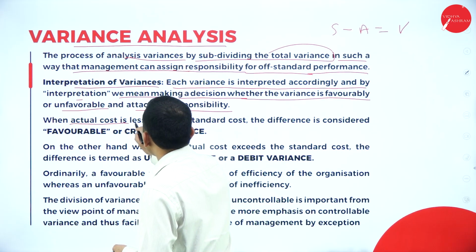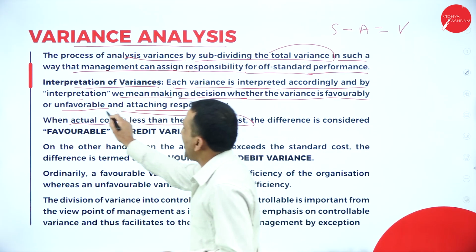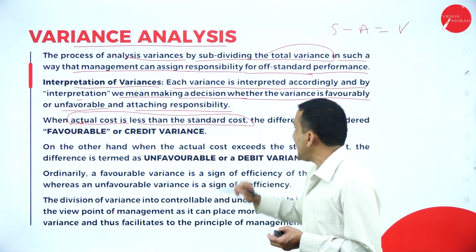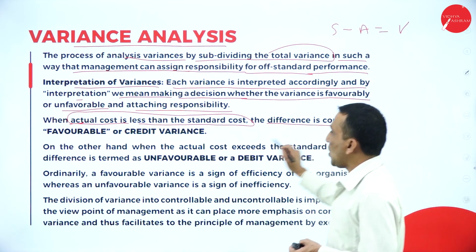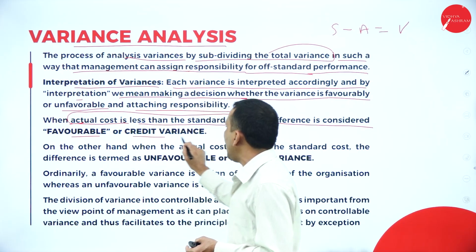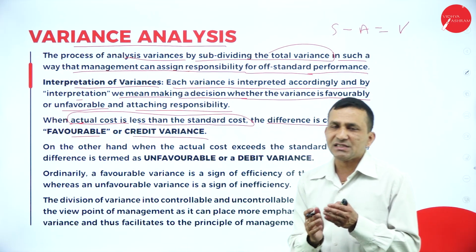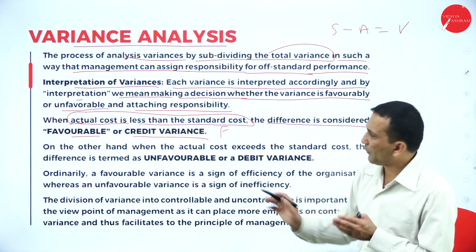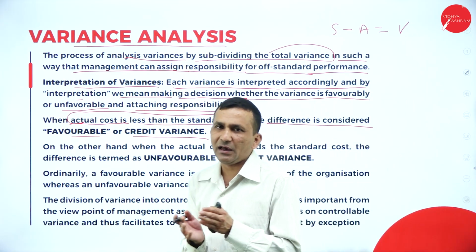When actual cost is less than the standard cost, a very important point here, the difference is called a favorable or credit variance, or we just write the symbol F after it whenever you are doing a problem, which gives a favorable.